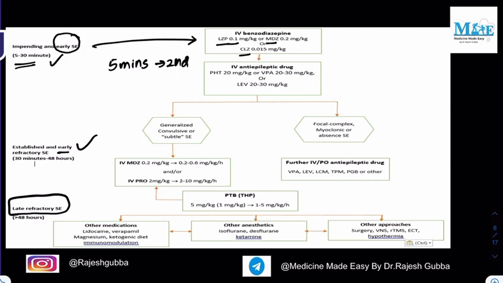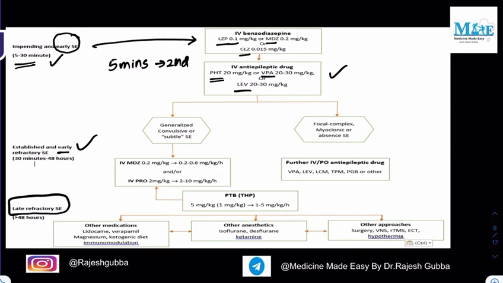If the individual is refractory to benzodiazepines in early status epilepticus, then the alternative drug will be phenytoin 20 milligrams per kg, or valproic acid 20 to 30 milligrams per kg, or levetiracetam 20 to 30 milligrams per kg. So this is up to impending and early status epilepticus.